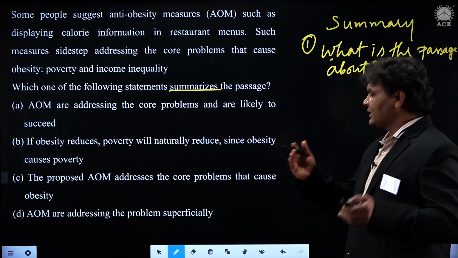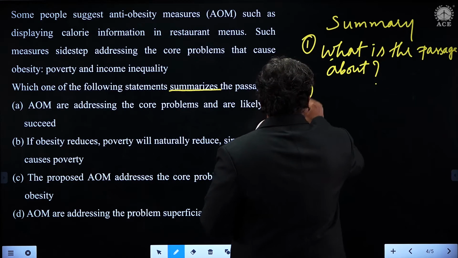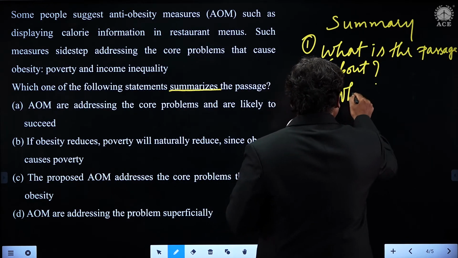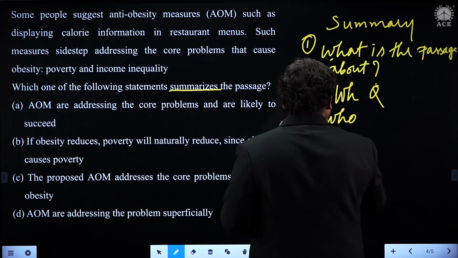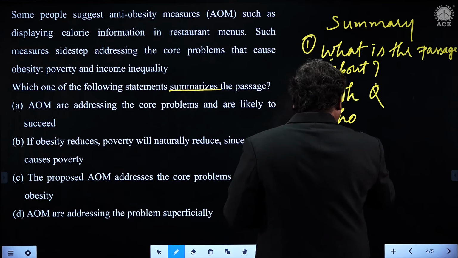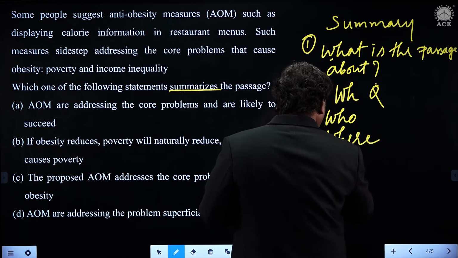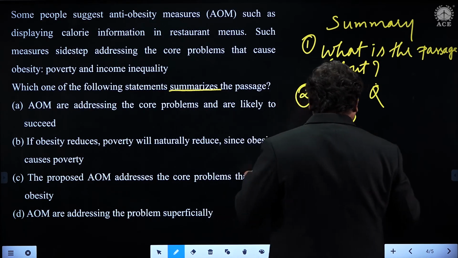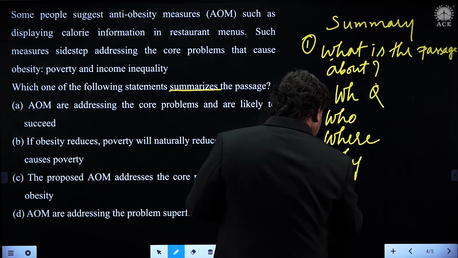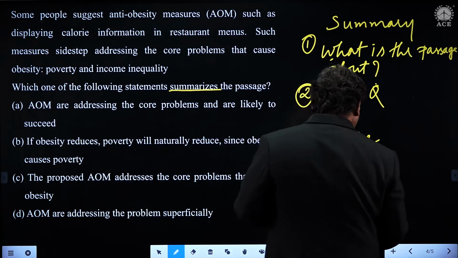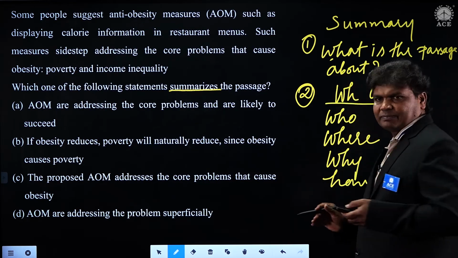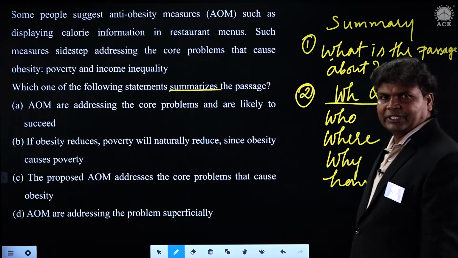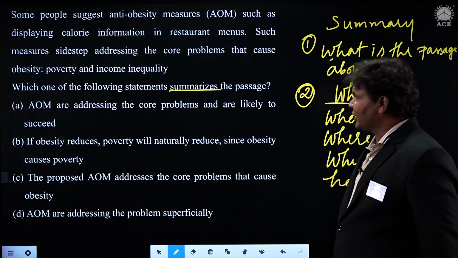And sometimes ask WH questions: who is there in the passage, if any place is mentioned, if any cause is mentioned, why, where, if any how is mentioned in the passage. So certain WH questions you need to raise, and then you can come to the conclusion, students.